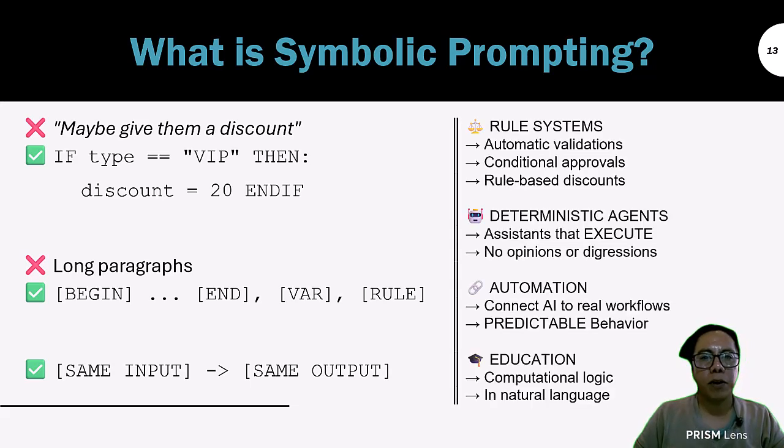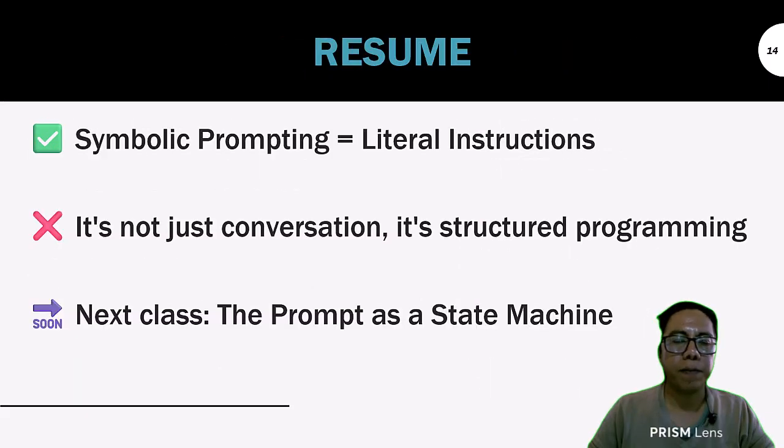What is symbolic prompting for? Rule systems with validations, approvals, discounts. Creating agents with predictable behavior, not a system that freely opines. Connecting workflows, education, teaching computational logic with natural language. Symbolic prompting doesn't replace code. It's a bridge between human language and logical execution. Now, you know what it is.